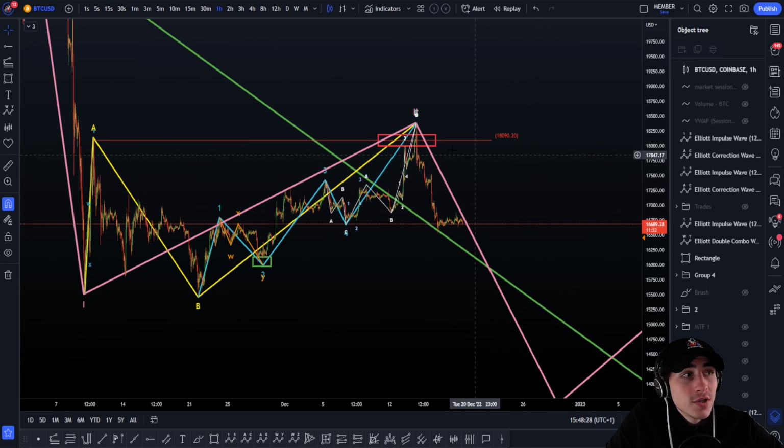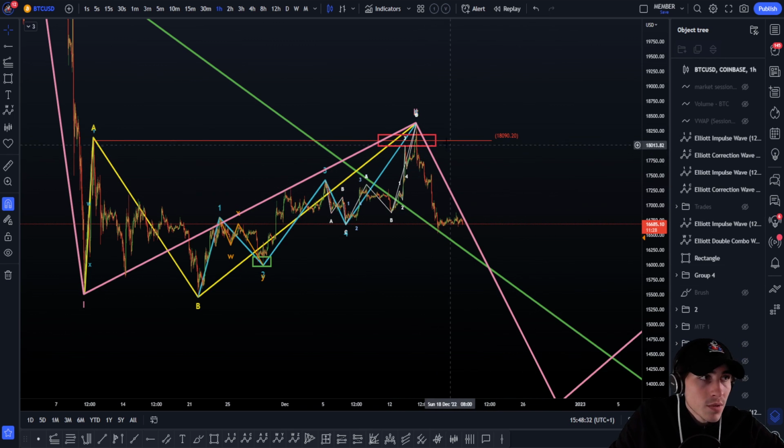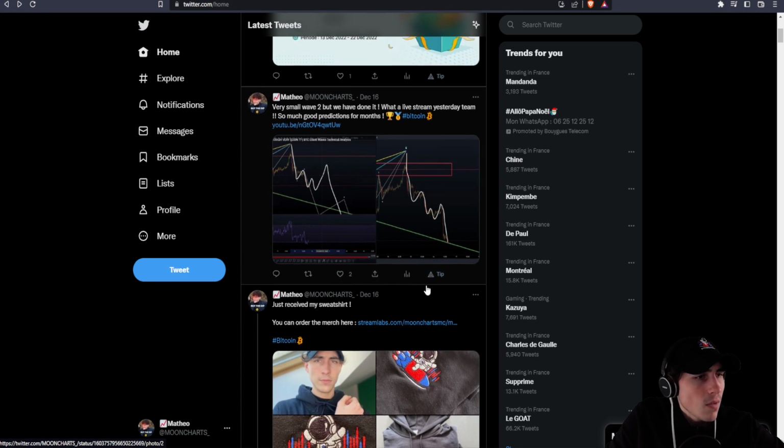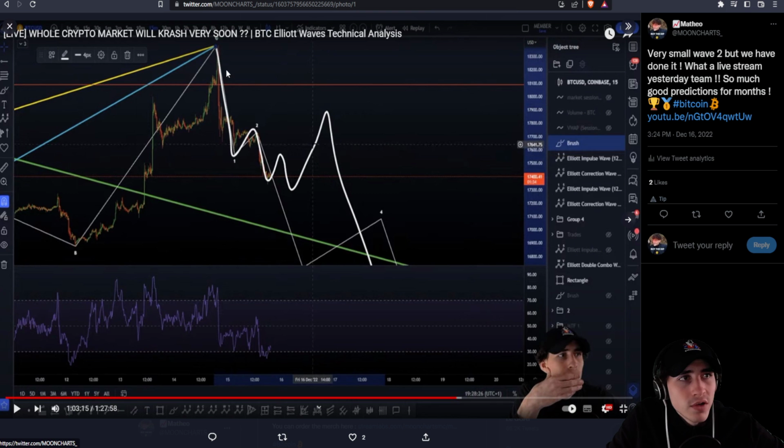So here I'm going to cover today the smaller wave inside this move to the downside to give you the next move. I'm going to really talk about all this to the downside, since we updated that in a live stream, by the way. It was on Twitter here. Right there, as you can see, we have planned all these possible waves: wave 1, 2, and another wave 1, 2 here, or a possible 1, 2, 3, or 5 leading. So these are 5 waves.